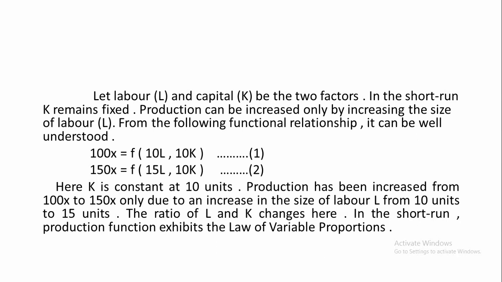In the short run, the production function exhibits the law of variable proportions. As all the factors of production cannot be changed, only some factors can be changed, some remaining constant, though the proportion between those factors, labor and capital, changes. So in a short run, the law of variable proportions is exhibited.